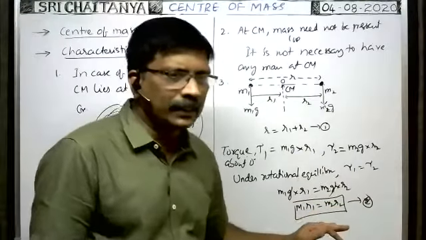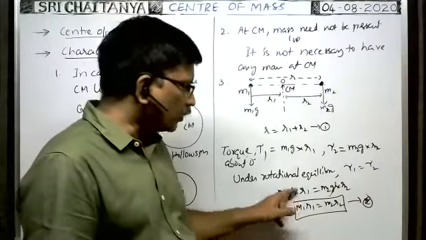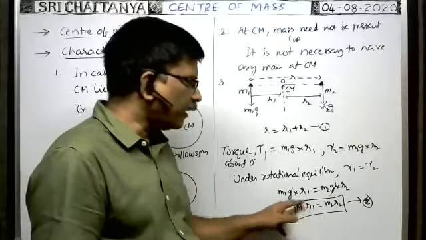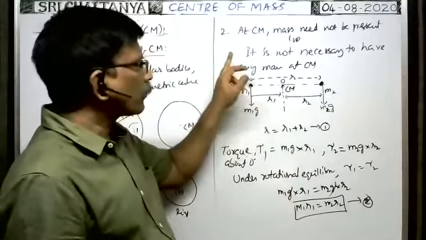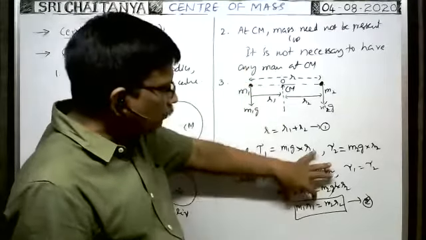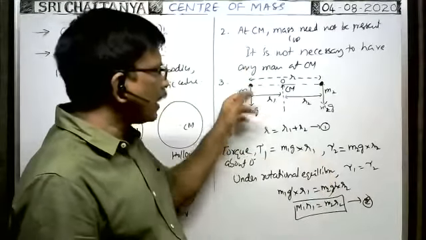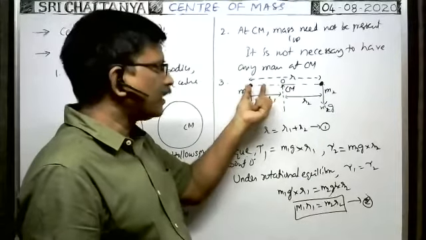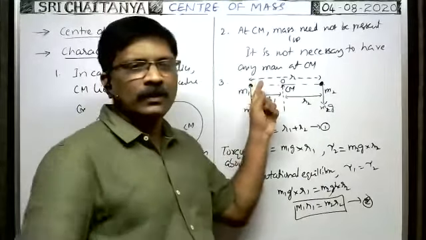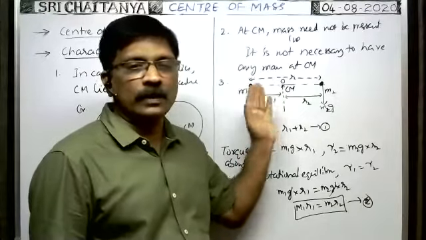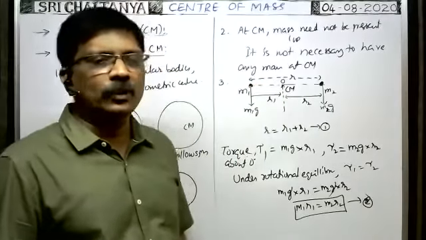From this it is clear that if m1 is more, r1 is less. If m1 is less, r1 will be more. As the product of mass into distance is constant, if the mass of this particle is more, then this distance will be less. That indicates the center of mass is nearer to the more mass. The center of mass is nearer to the more mass.